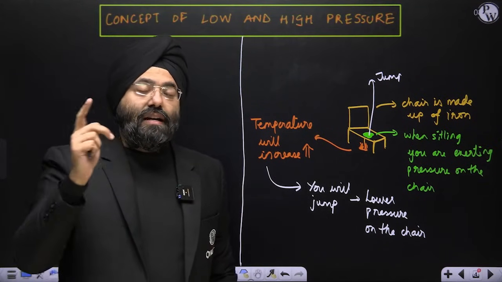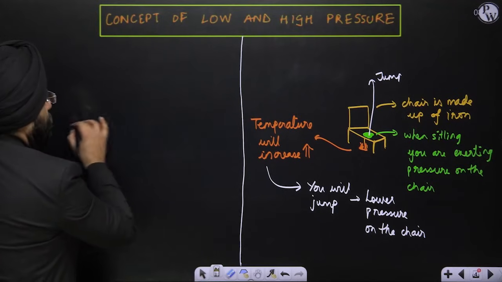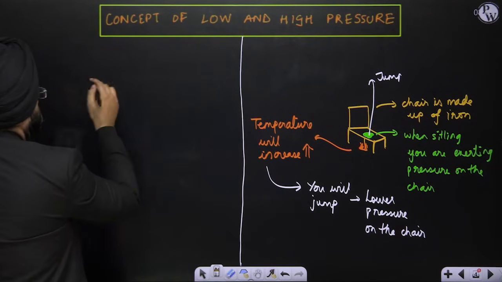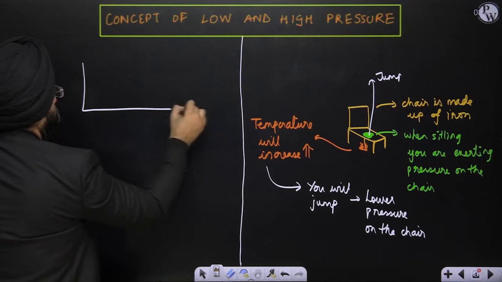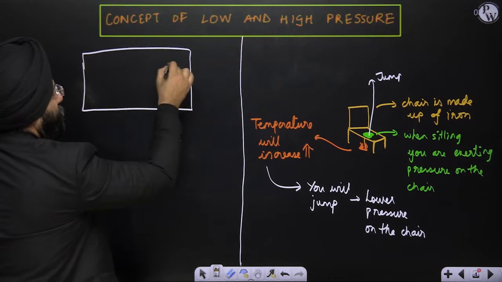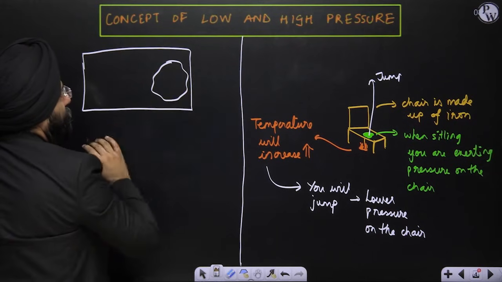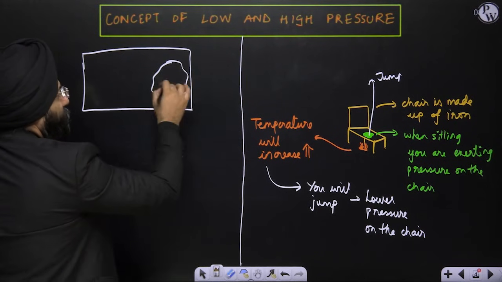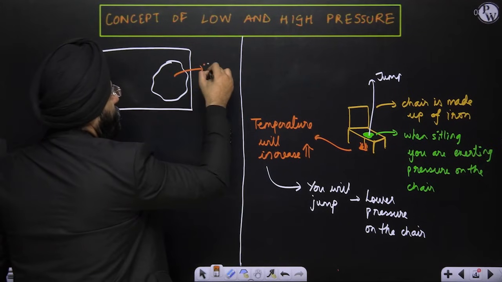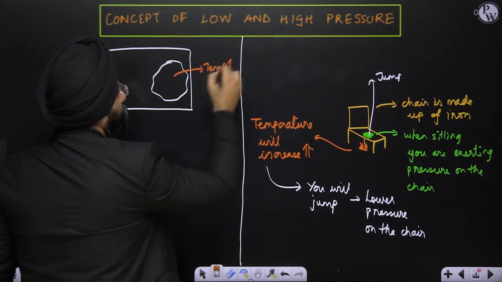Now, similarly, can I say something? Supposing this is some region, let us say some island or some place. If the temperature increases here, what will happen?